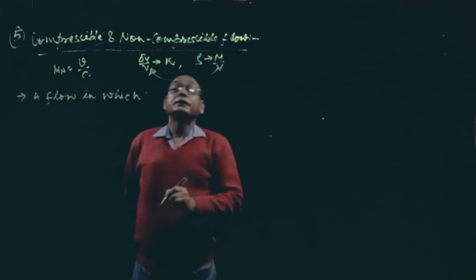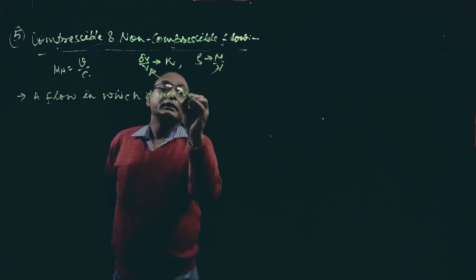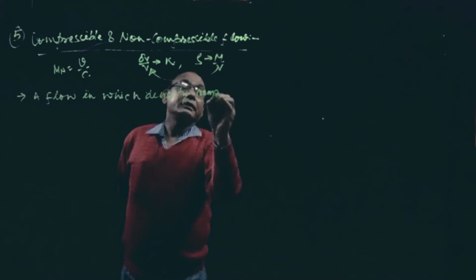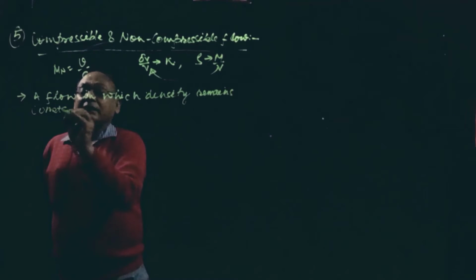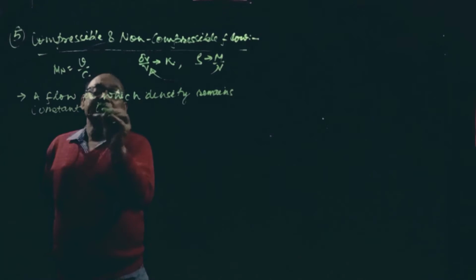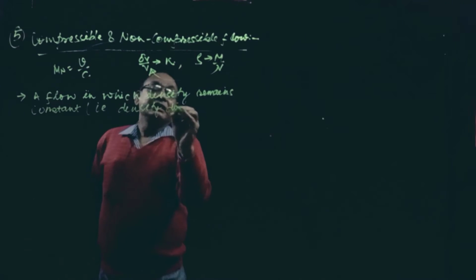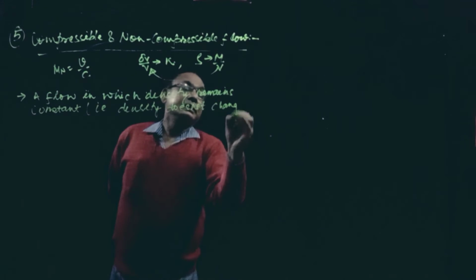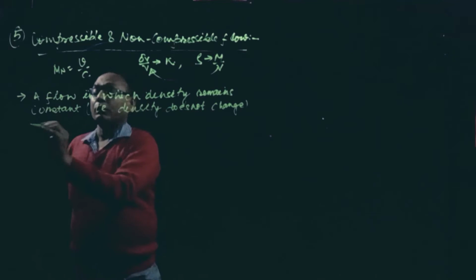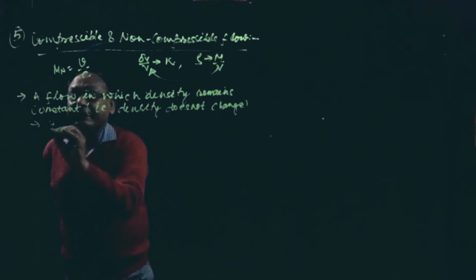So a flow in which density remains constant, that is, density does not change, density is fixed, that type of flow is called incompressible flow.